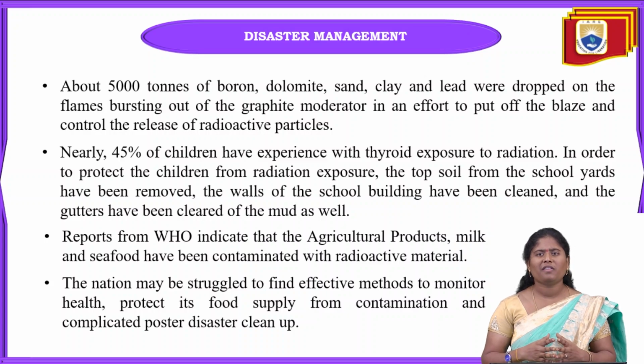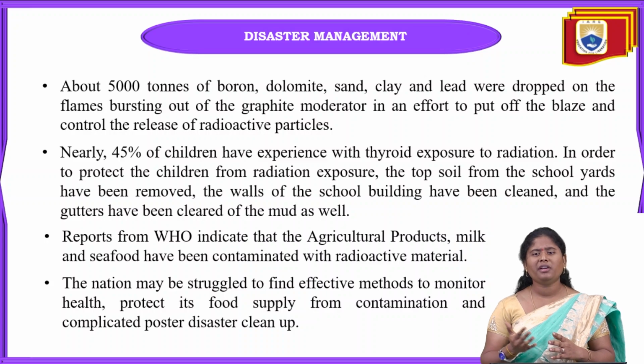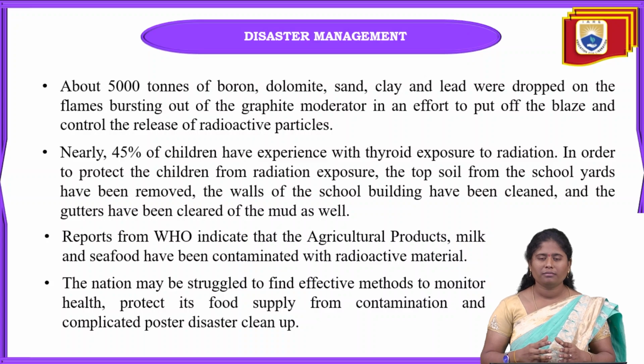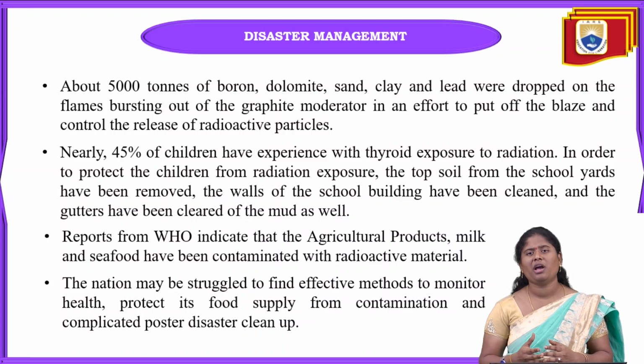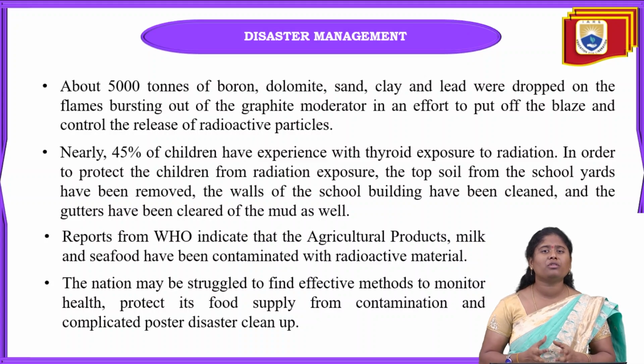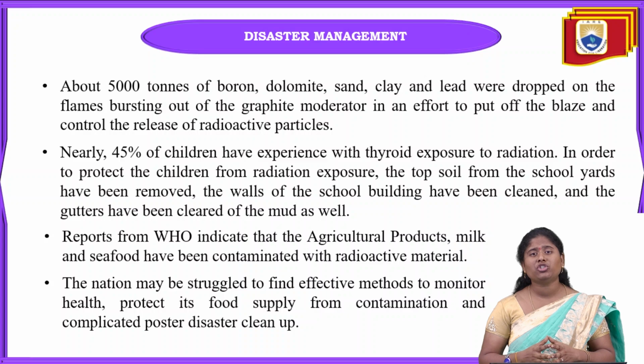After the disaster is over, the main problem of our society is food and drinking water. We can't get them immediately, so we have to depend on others. The Russian and Ukrainian people wanted to find effective methods too, but at that time, because of the disaster, there was a very large shortage of food and drinking water.